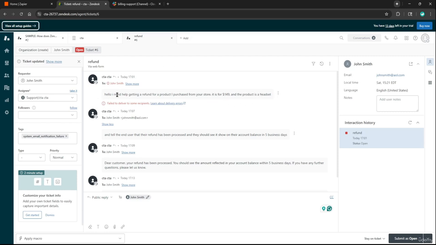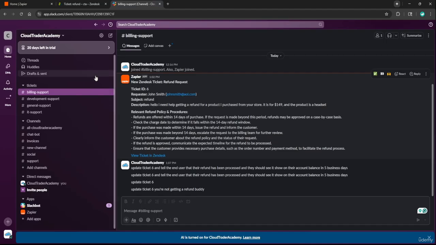This immediately tells our AI agent that this is related to billing, a refund request, so billing will have to process that request back to the user. The AI agent recognizes that, and based on its own logic and our instructions, it forwards it to the correct Slack channel. Once it recognizes the channel, it provides some information such as the ticket ID, who requested it, the subject of the ticket, and a description of the ticket.